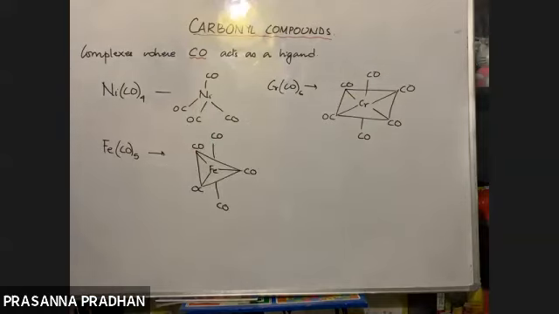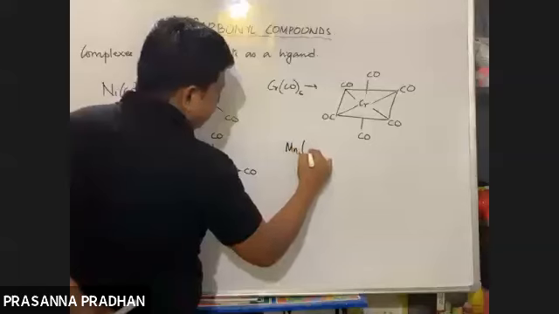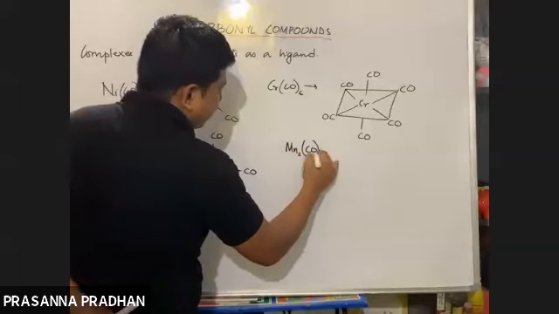But there are some examples of dinuclear carbonyl complexes. For example, write down Mn2(CO)10.